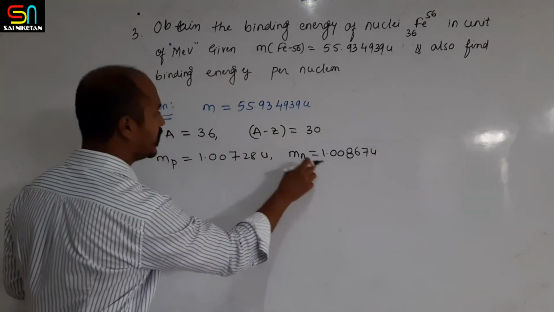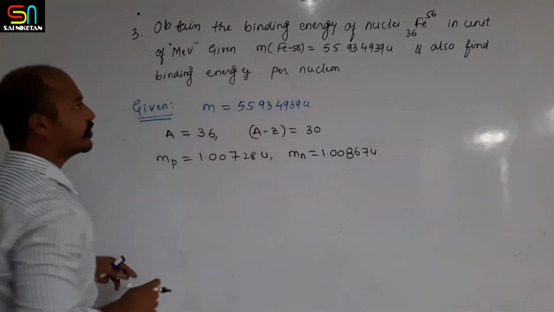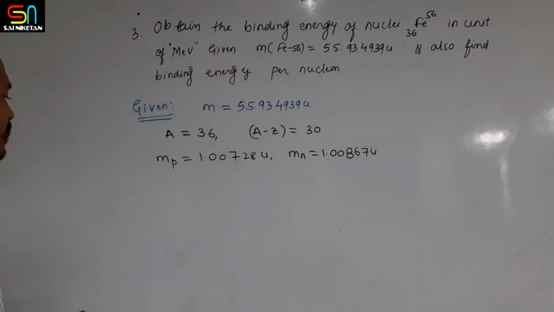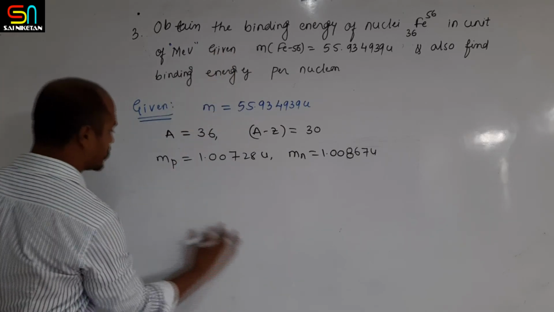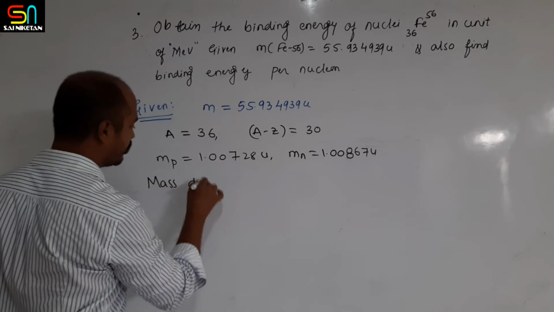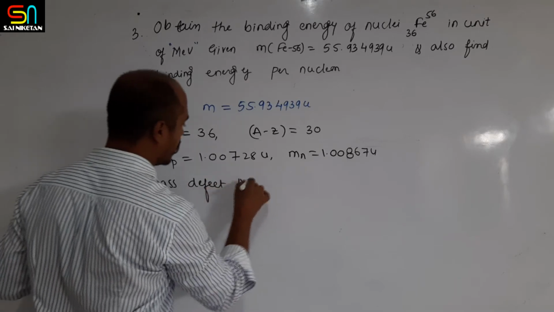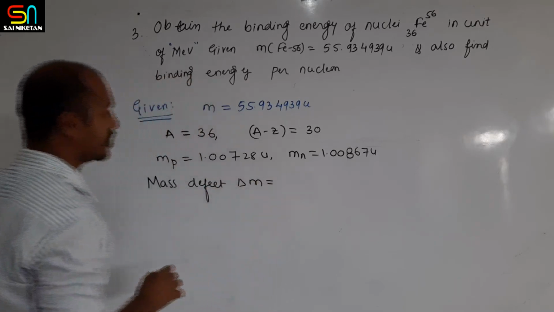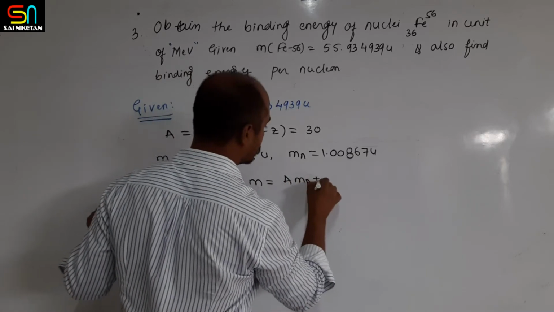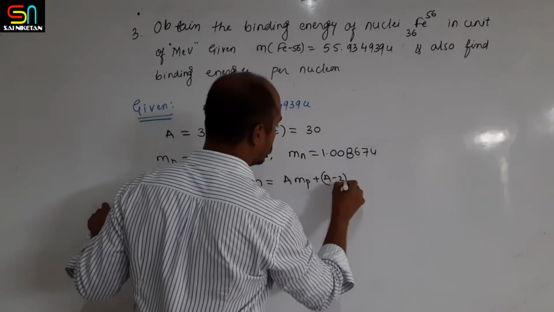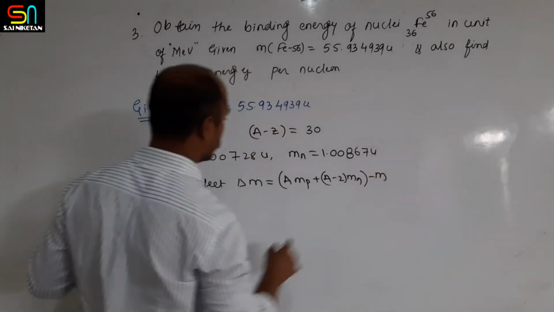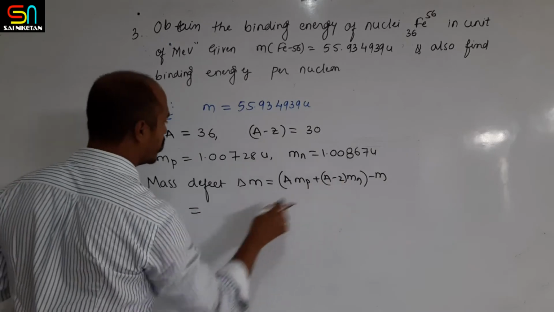These two you have to remember, and A minus Z can be taken out from 56 minus 36. Then first you have to calculate the mass defect. Delta M is equal to A times mp plus (A minus Z) times mn, minus small m. So first go on writing the values.